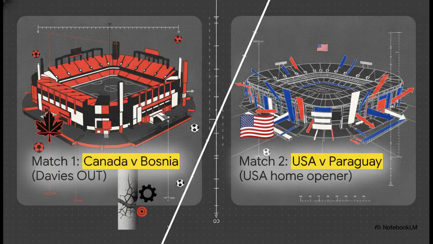Now, let's apply our dual lens framework to the day, starting with the exoteric lens, which is basically the public verifiable surface data. On one side, at 3 p.m. Eastern on Fox and Telemundo, we have Match 1, Canada versus Bosnia and Herzegovina. Now, Canada enters as a home favorite, but here's the catch. They are significantly weakened. They are playing without their absolute best line mover, Alphonso Davies, who's expected out with a hamstring issue. Then on the other side, at 9 p.m. Eastern, Match 2 features the USA facing Paraguay at SoFi Stadium. It's shaping up to be an intense battle for group dominance, as the USA really wants to hold off a